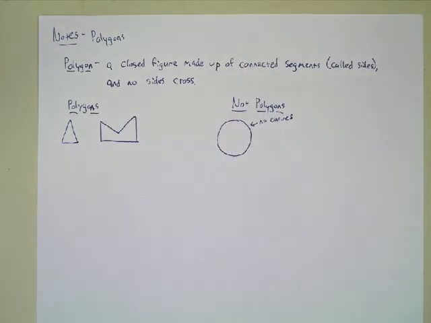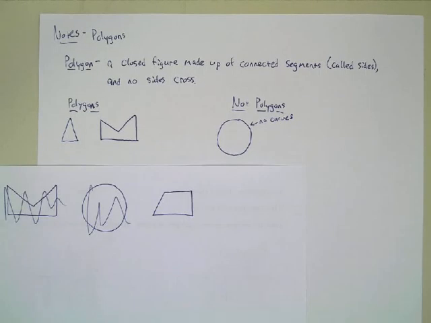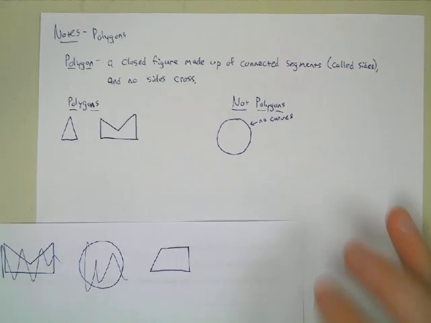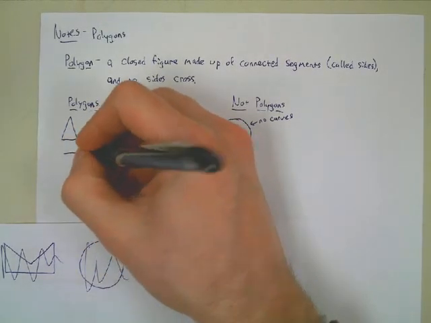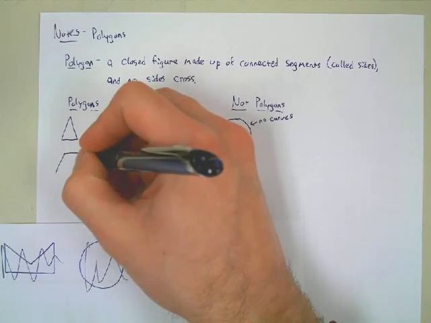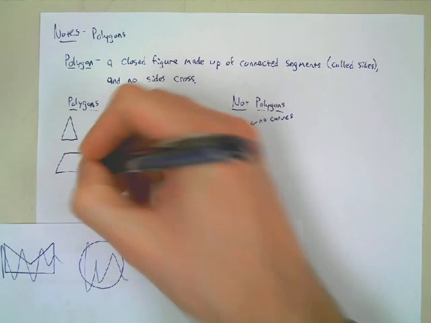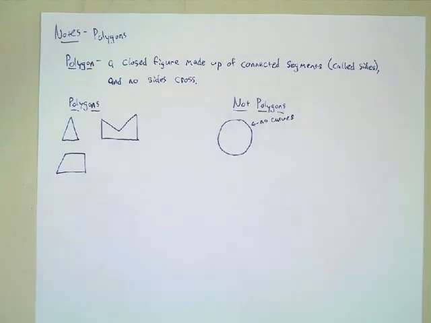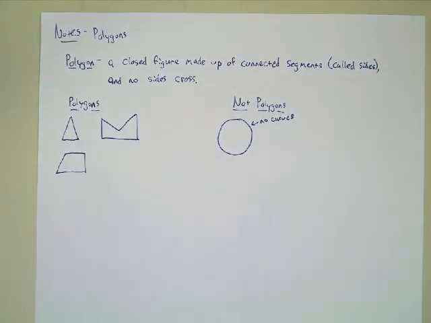Let's try another one here. Okay, how about this shape? Polygon, yes, good. So the good thing is you guys kind of already have an innate sense of what they are. All right, let's try another one here.